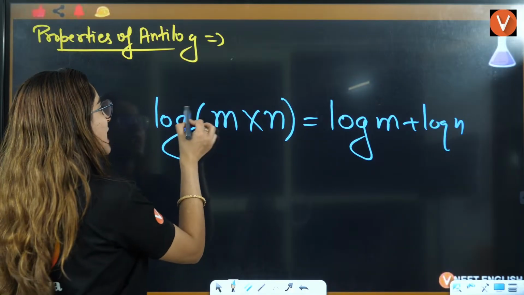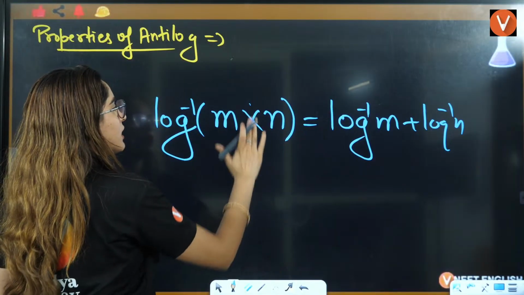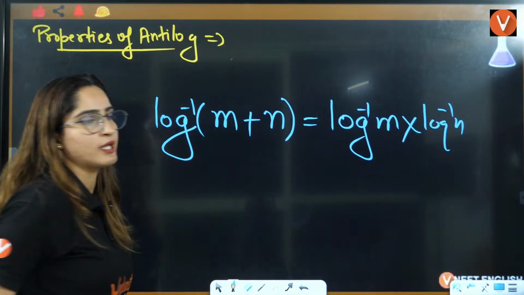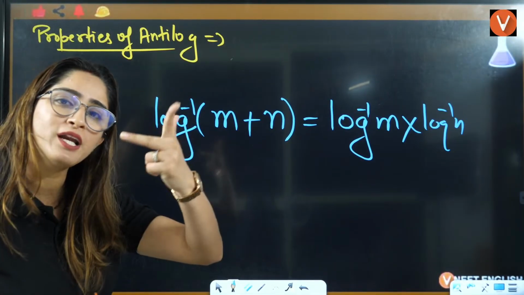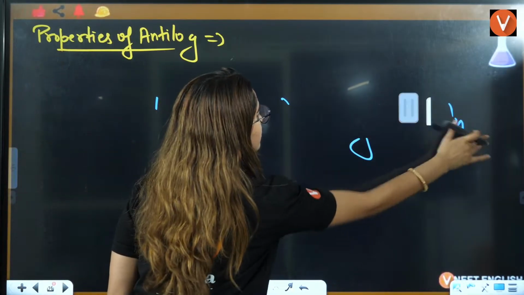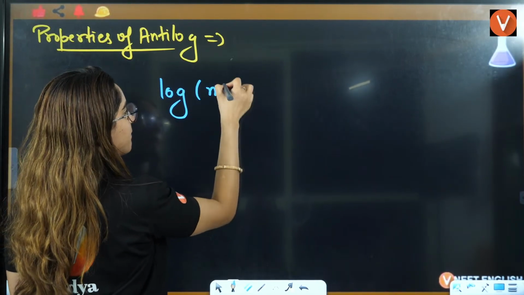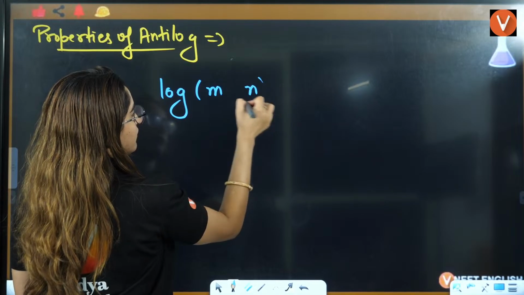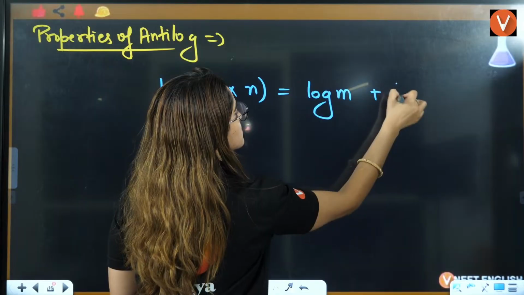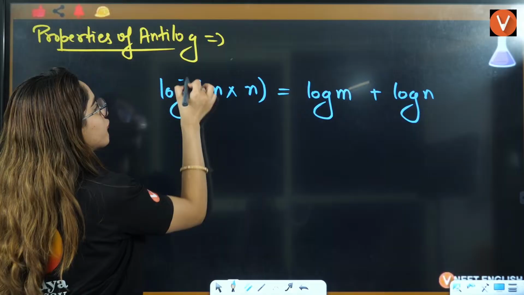This will be exactly opposite. Put inverse. Instead of multiplication, put plus. Instead of addition, put multiplication. Totally reverse we did here, right? So I'll write it again. What we have is log of m multiplied by n is equal to log of m plus log of n, right? Now, when we are using it for antilog,